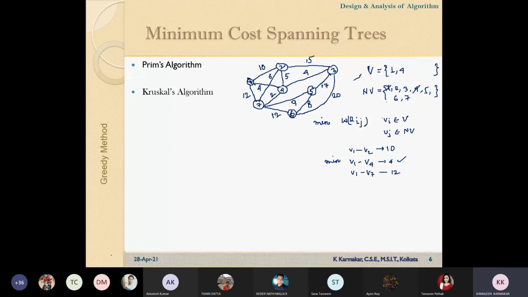I'll just use a different color to mark this edge. So here this edge will be added. Now two vertices are visited, V1 and V4. What is the next step? In the next step again we have to apply the same logic.